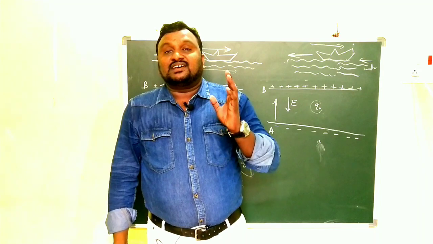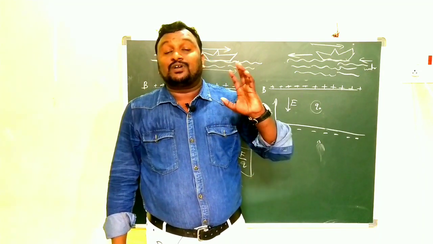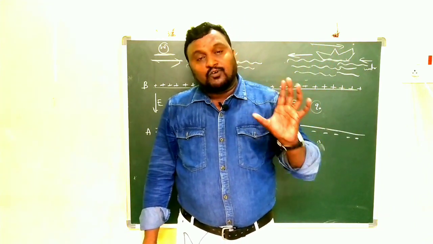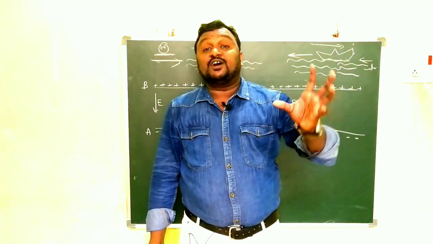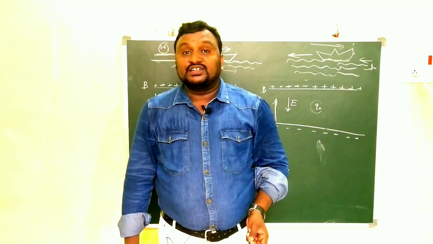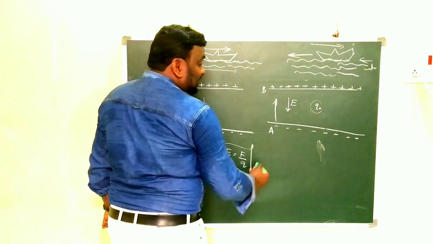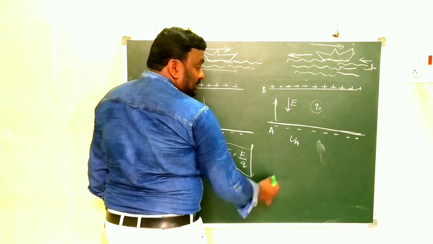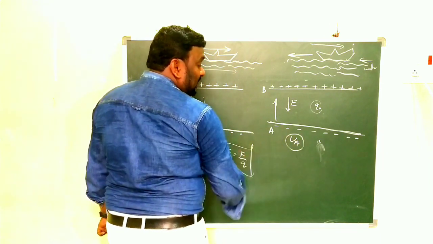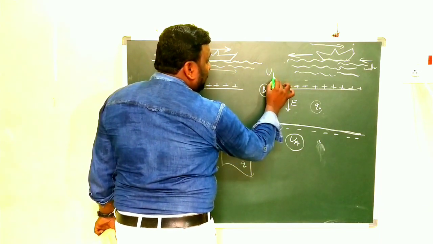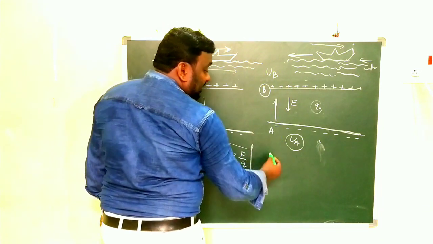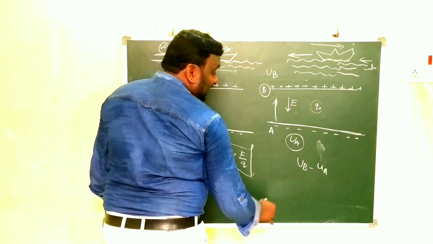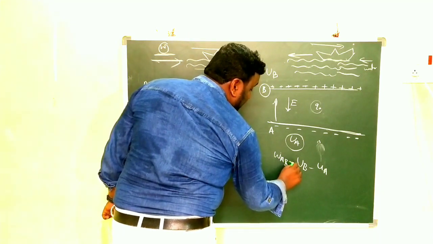That means while charges are moved in the opposite direction of the electric field, some external work must be required. The amount of work done is nothing but the change of potential energies. For example, for this electrode we have the electrostatic potential energy UA, and at this point the electrostatic potential energy is UB. Then UB minus UA is nothing but WAB. Clear, children?